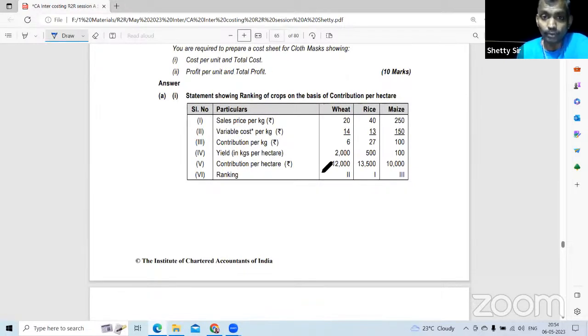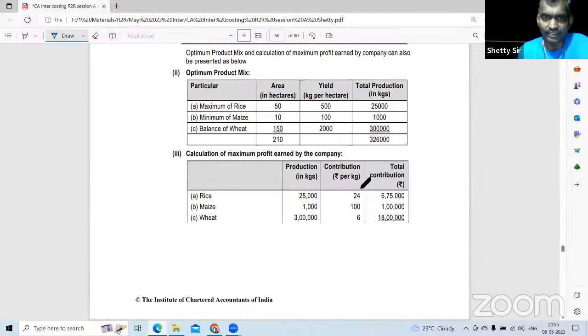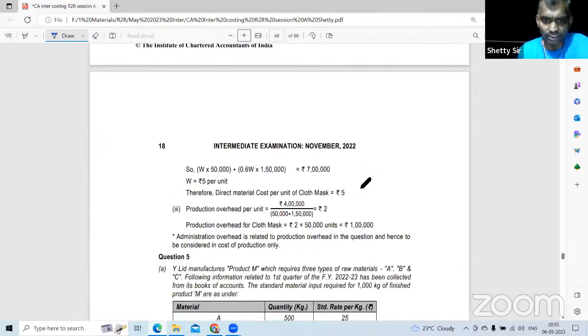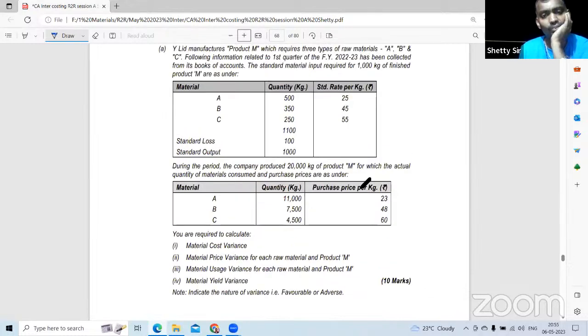So calculate contribution per unit, and then you have to give the ranking. Based on the ranking you have to utilize the hours available. How to use the hours, material, etc. Key factor. Product mix problem. Then cost sheet. Again, cost sheet impact is huge. So that is the 4th question. In the 5th question, material cost variance has come.